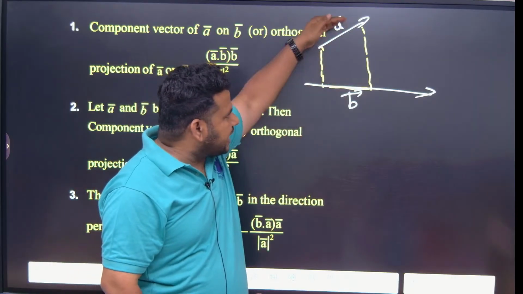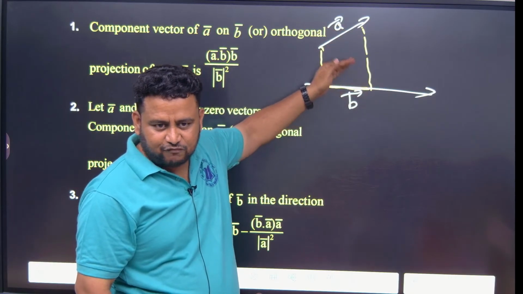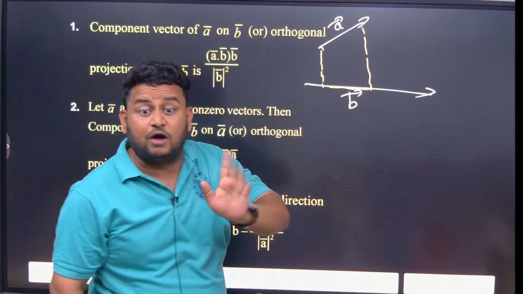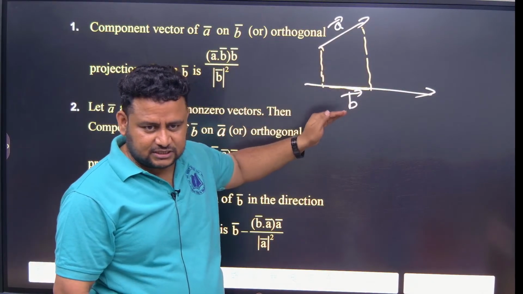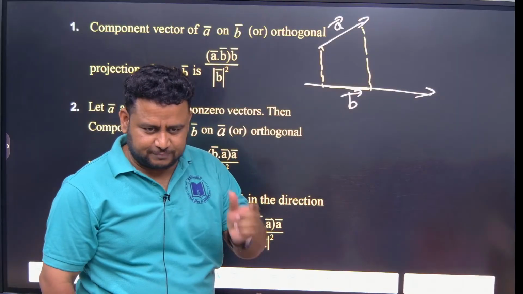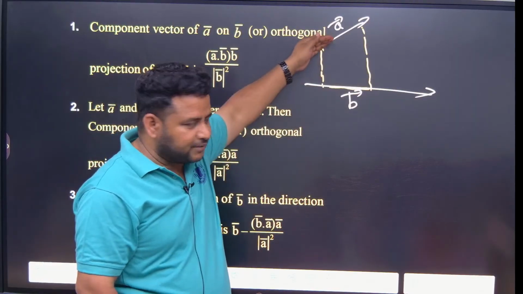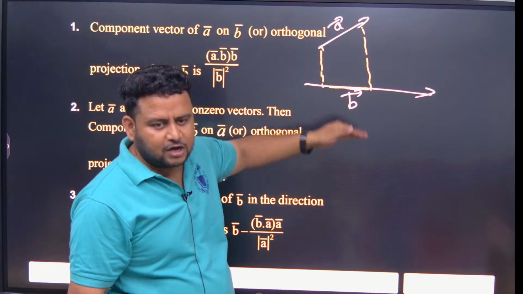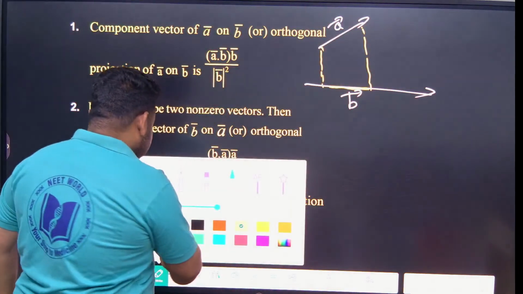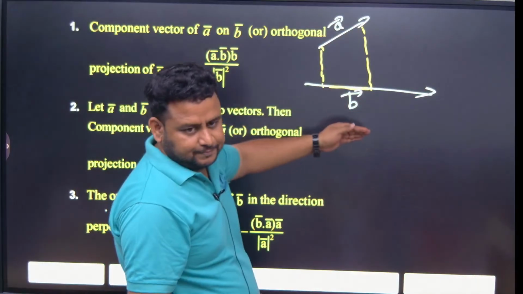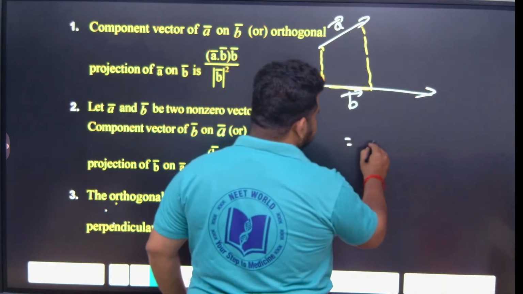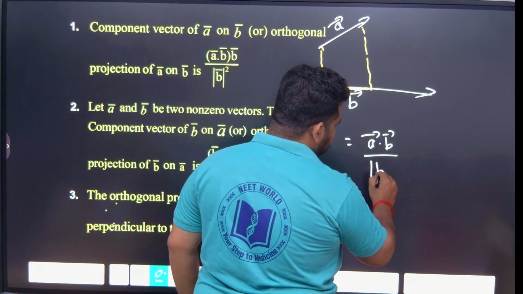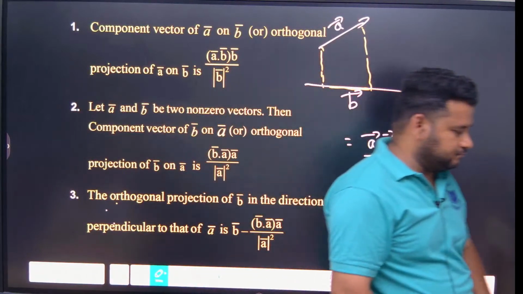See, the shadow of A that falls on B, we call it the component of A on B. Not component vector. The component of A on B is nothing but the same as the projection of A on B. See, different words. Projection or component are nothing but the same. I am not using the word vector. So if they ask the component of A on B or projection of A on B, what is the answer you should write? A on B means you should write A dot B by, what is that we should write? A on B. Understood?